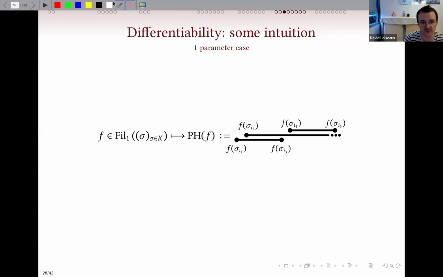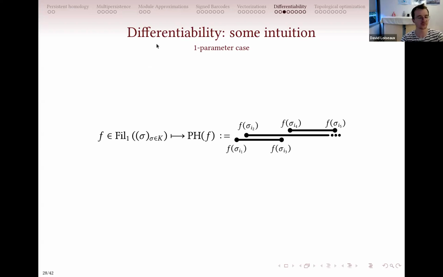How to do that? I will start with the one-parameter case. You start with some filtration function on which you compute persistent homology. The persistent homology, you can look at it as a family of bars like this. It's the barcode. And the endpoints of the barcode are given by the filtration values of the cycle that creates the topological structure.